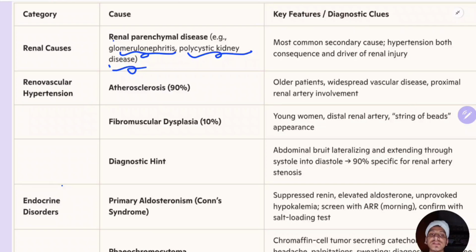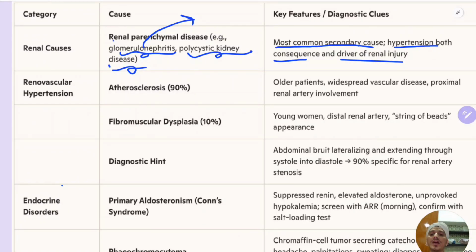Okay, so these are the causes. These are the most common secondary causes of hypertension: diabetes, glomerulonephritis, and polycystic kidney disease. So hypertension is both a consequence and a driver of the renal injury. In glomerulonephritis, there could be a history of sore throat in patients. Post-streptococcal glomerulonephritis, you can have a history of sore throat.